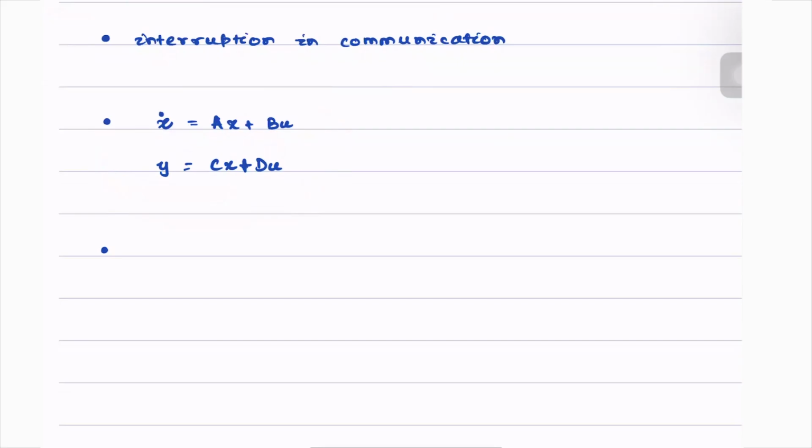This system, when it faces a denial of service attack, could basically mean interruptions of communication in various channels. The first channel could be the measurement sensor to controller, and the other could be the controller to actuator channels. So let's highlight it here.